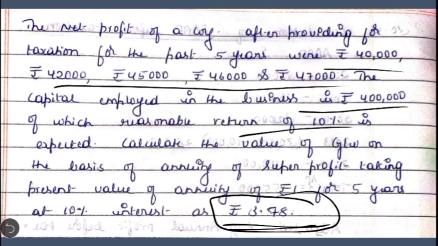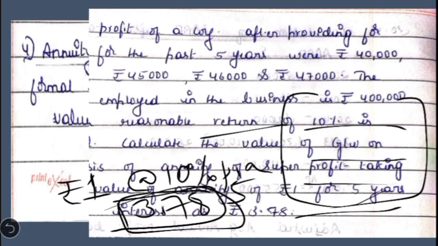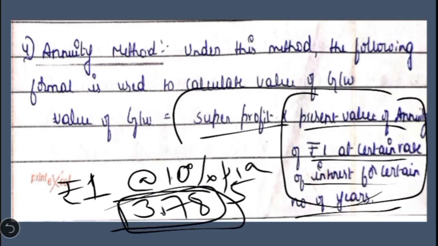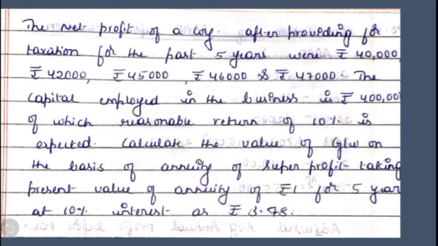Annuity factor here is 3.78. As I just told you, if you invest 1 rupee today, after 5 years at 10% rate of interest, the amount you are going to get is 3.78. So this is the annuity factor. We have to follow the same steps here. The formula, as we just discussed, is super profit into annuity factor. So we need to first calculate the super profit.